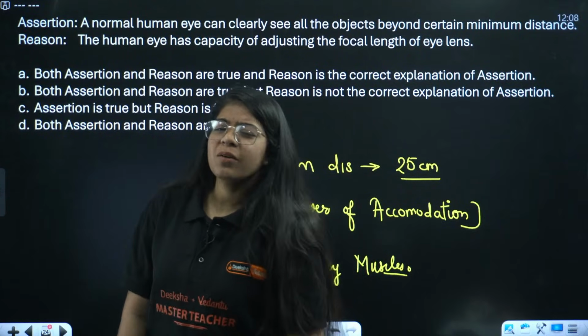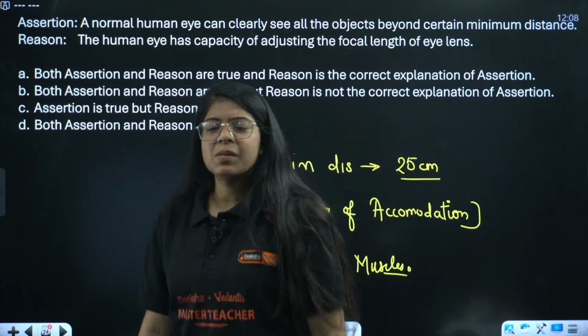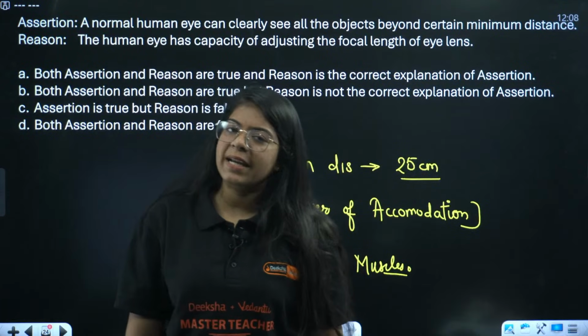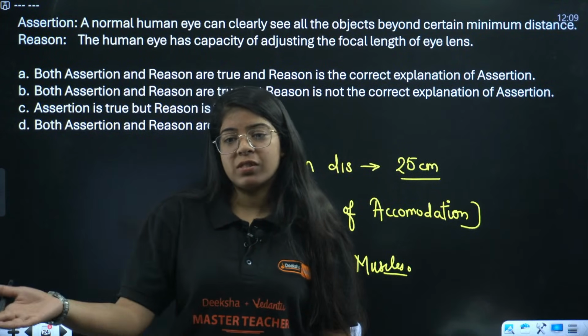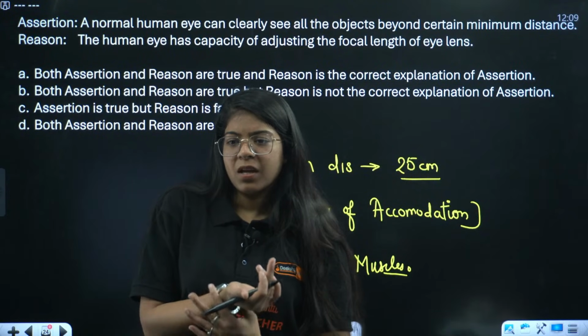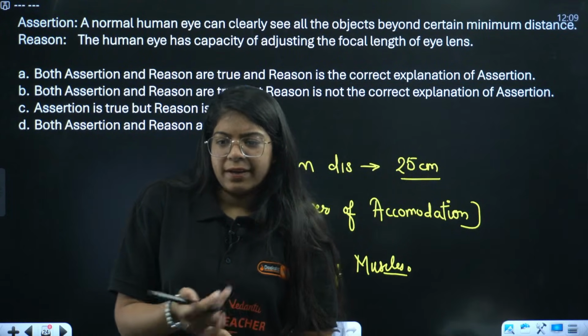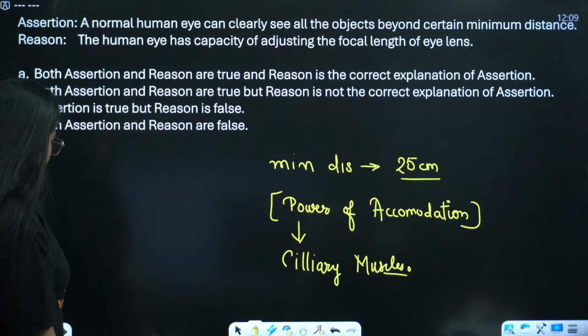Rods and cones, they won't be asking that question. Even if they do, you can simply write they are light sensitive cells. They get active when light falls on those cells. Done? Okay, let's move on to the next question.